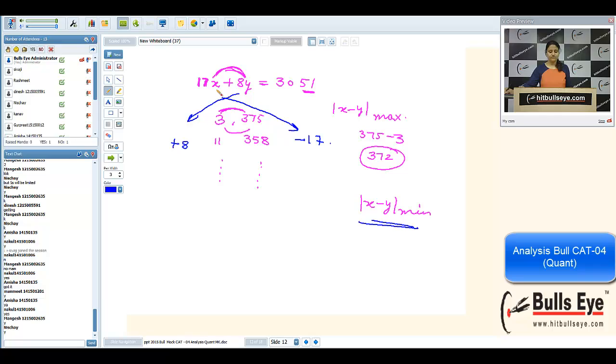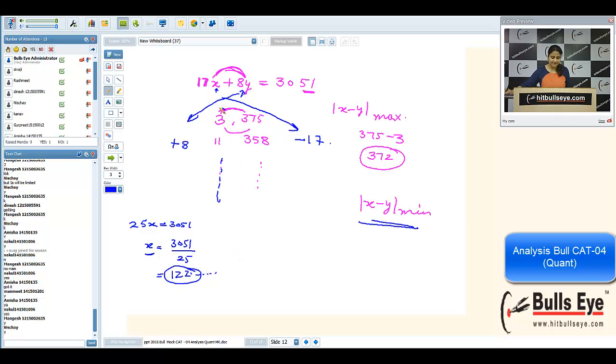First of all, we want x and y to be as close as possible. So I'm considering x and y both equal. If they both are equal, my equation will become 25x is equal to 3051. So x will be equal to 3051 divided by 25, that is close to 122 point something. So we need to know the value of x which falls in this sequence, and that is very close to 122 point something.